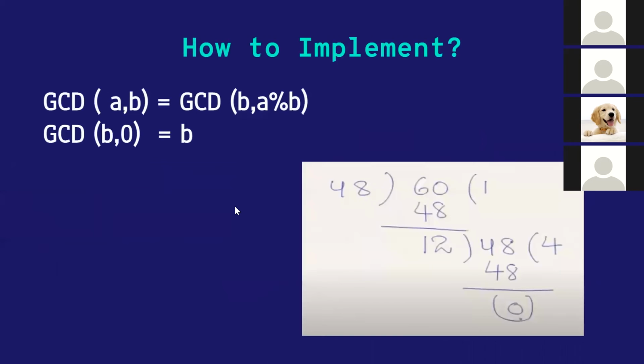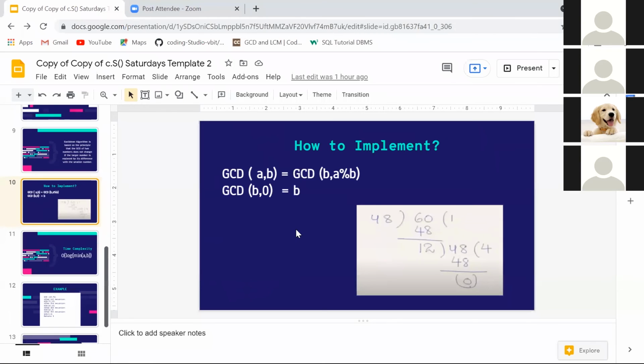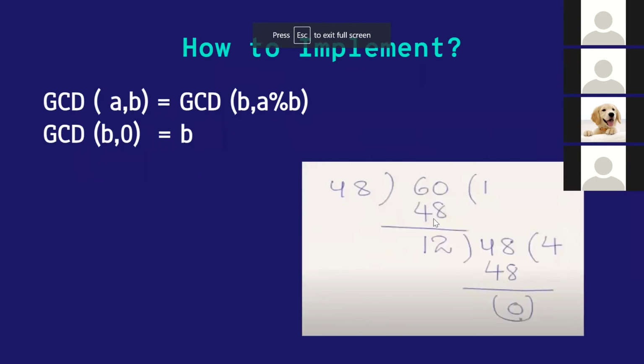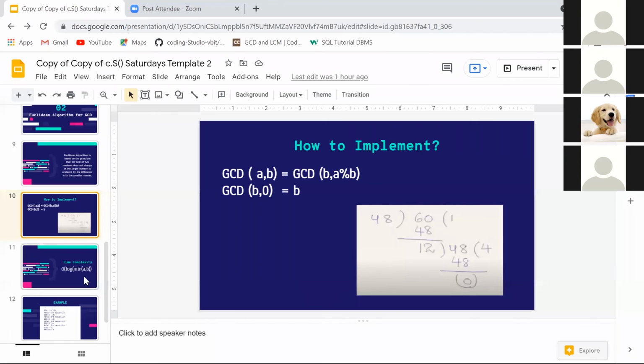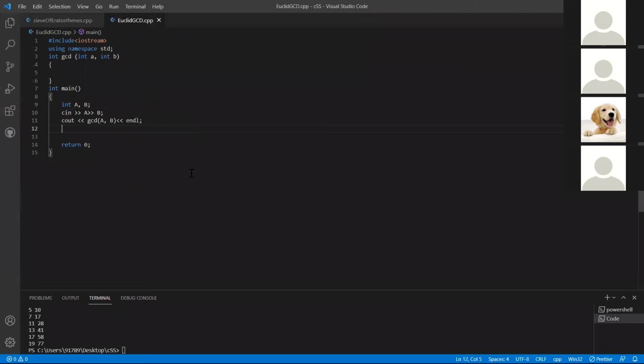Euclid's algorithm basically works this way: the GCD of A and B is equal to the GCD of B and A mod B. Let's see why this statement is right. What is GCD basically? It's just your common divisors; the greatest of all common divisors is your GCD.